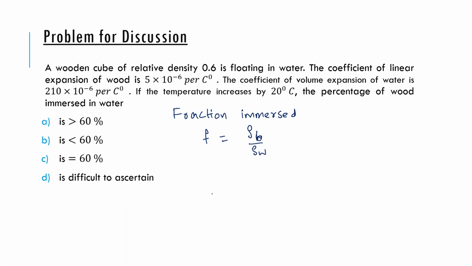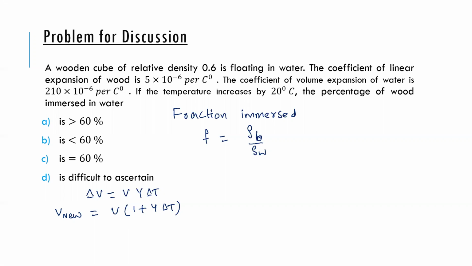You know this? Now, the change in volume is the original volume into gamma into delta T, so the new volume would become V into 1 plus gamma into delta T. You understand this?